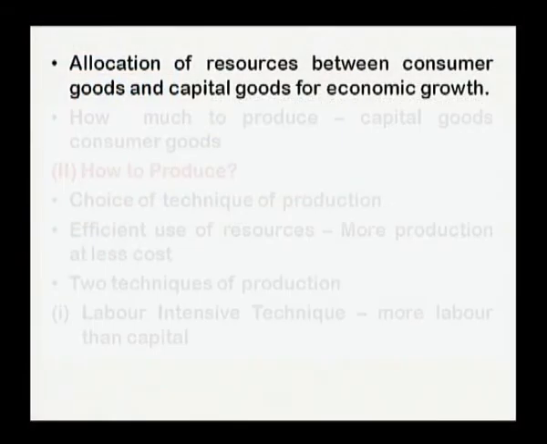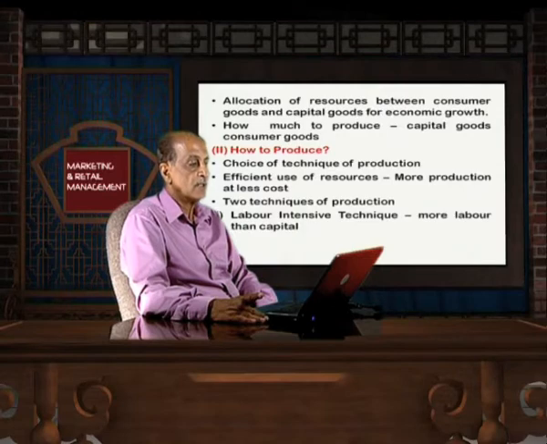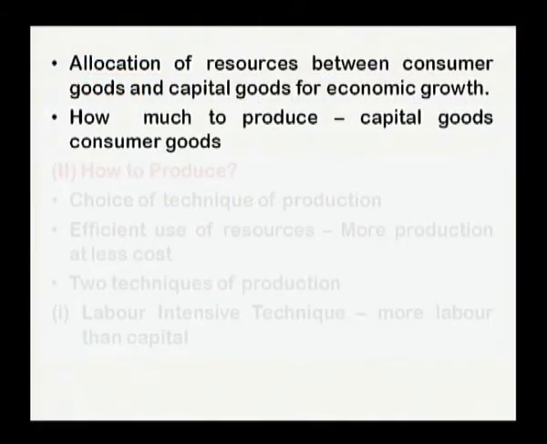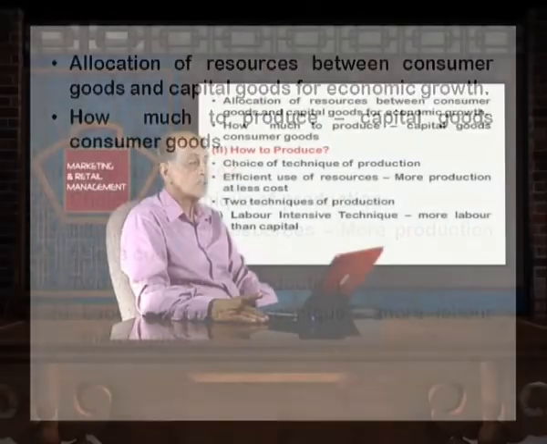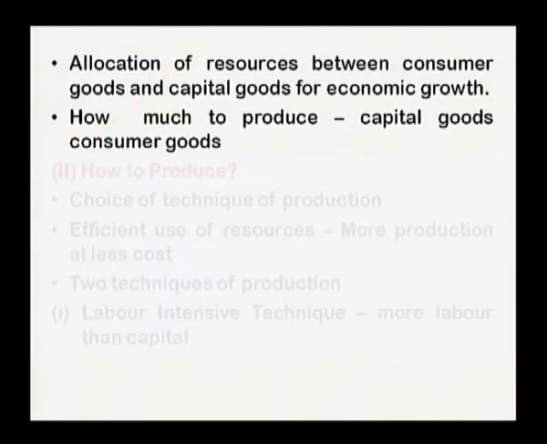Now, allocation of resources between consumer goods and capital goods for economic growth. Since resources are limited, they must be used in such a manner that there is production of consumer goods, and at the same time capital goods for development and economic growth. Next is how much to produce, capital goods and consumer goods. Since resources are limited, they must be used in such a manner as to decide how much capital goods and how much consumer goods must be produced by society.